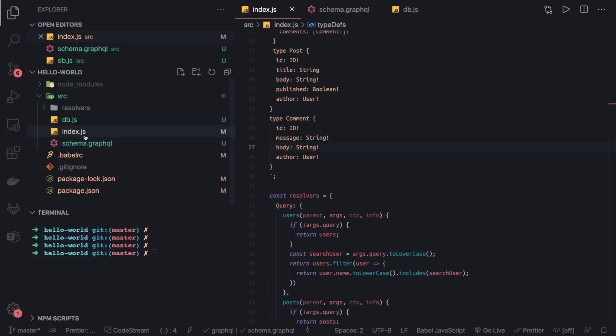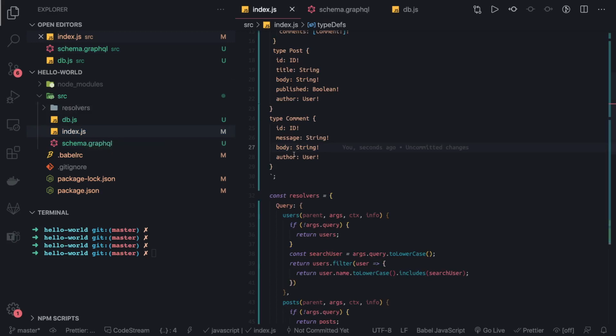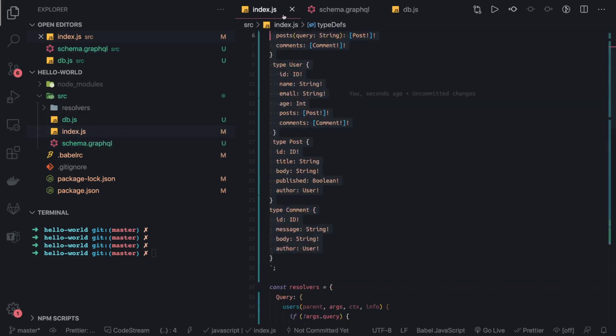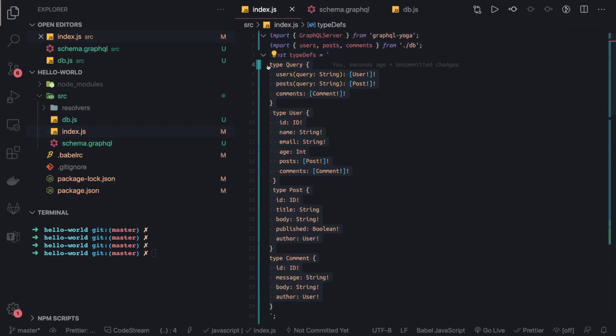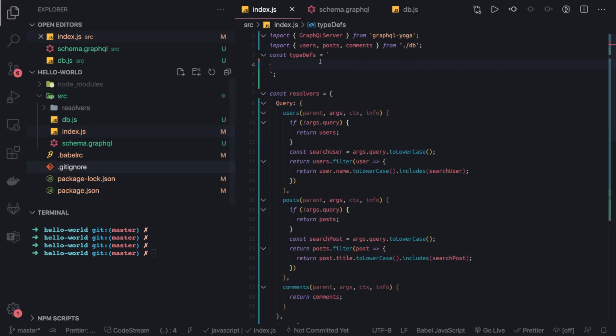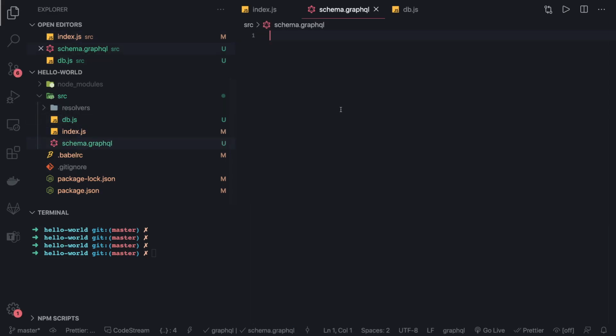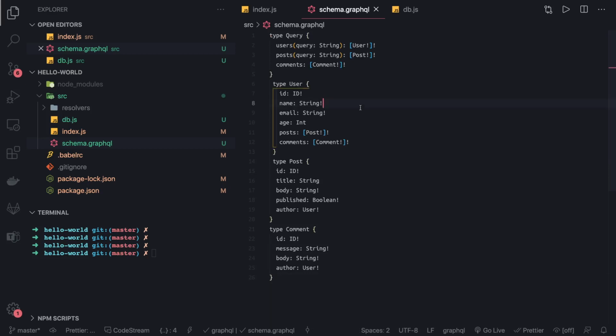And let's move our type definitions. Whatever we can see inside type we can put here. The advantage of this is you don't need to worry about these backticks inside type definitions, and we will pass it separately. So this is our type definition file.